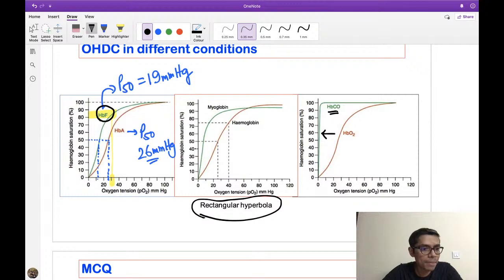Fetal hemoglobin is not hyperbola. Hyperbola curve means it will look like this. This is known as the hyperbola curve. Fetal hemoglobin curve is also a sigmoid shaped curve like that of the adult hemoglobin, but it is only shifting parallelly to the left hand side, right? So this is the information that I have to remember here.